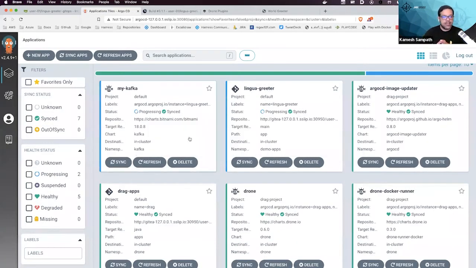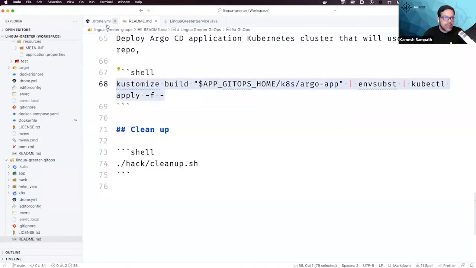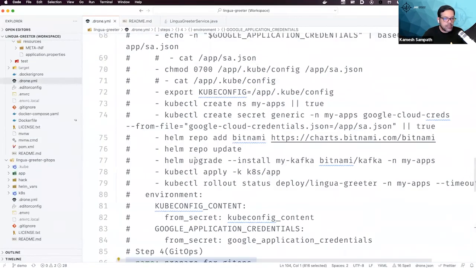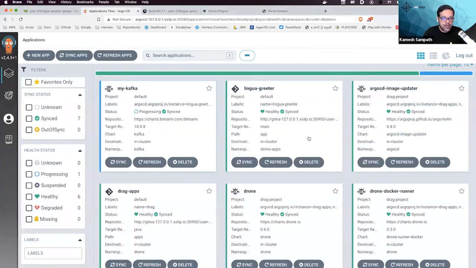So Kafka is getting deployed in a different namespace called Kafka, and the greeter application, which I have right now, is getting deployed. But now I'm using GitOps principles. I'm not using a manual clean and deploy. If you remember, my drone YAML has all the other components, and the Kubernetes deploy has been commented out here, as you see. I no longer use this. I just use everything from here.